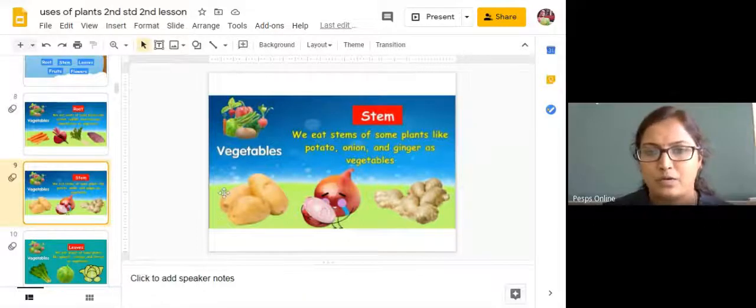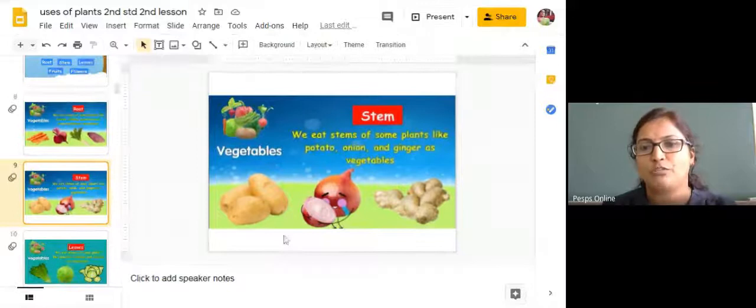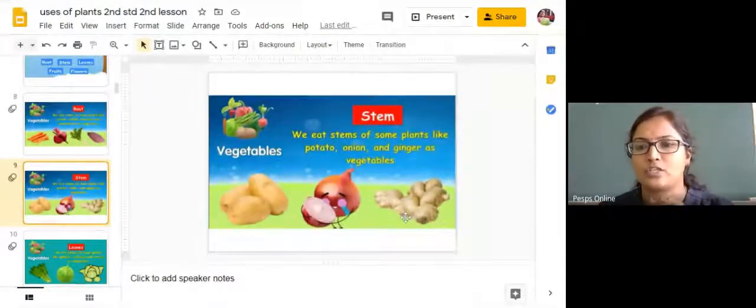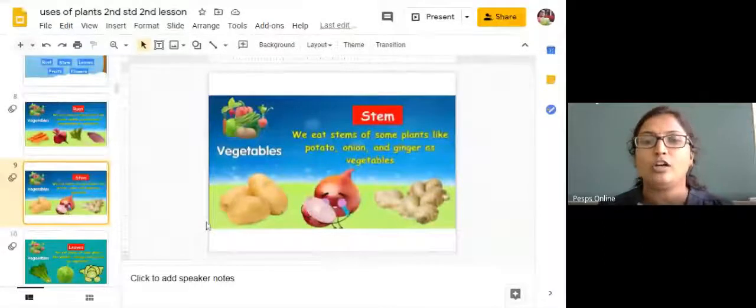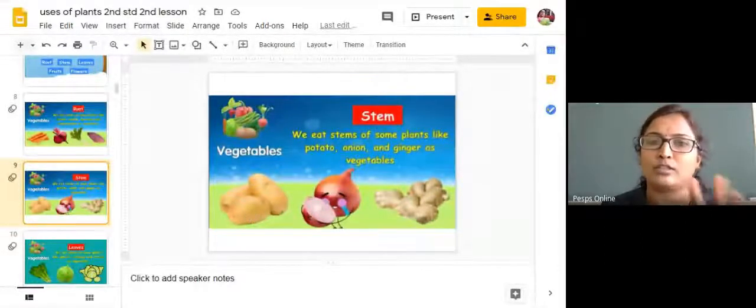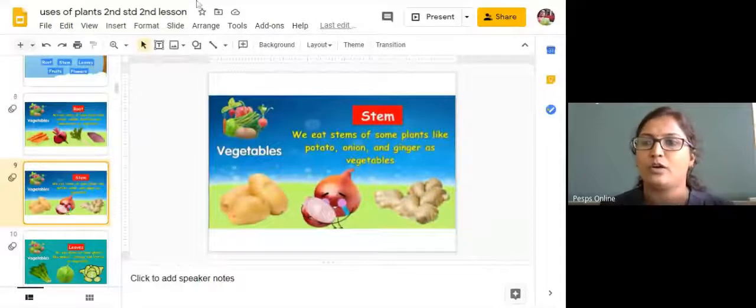Yes, because if you observe the texture of the potato, the onion and the ginger, you are not able to see any sort of hair growth on that.